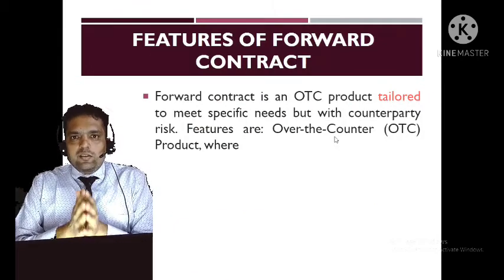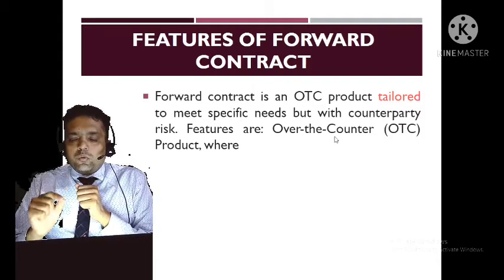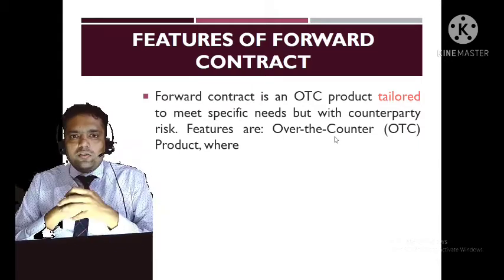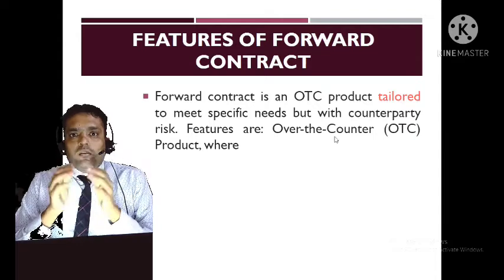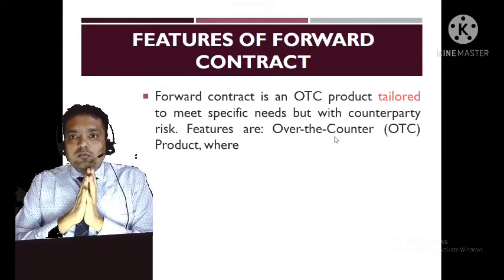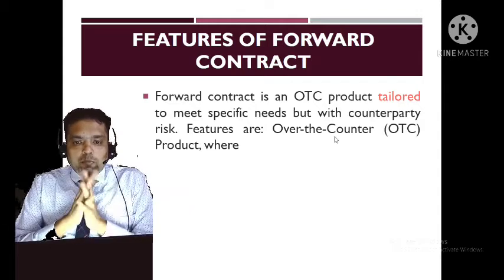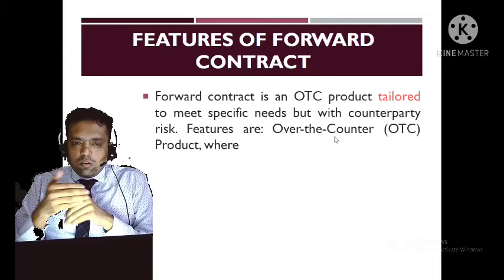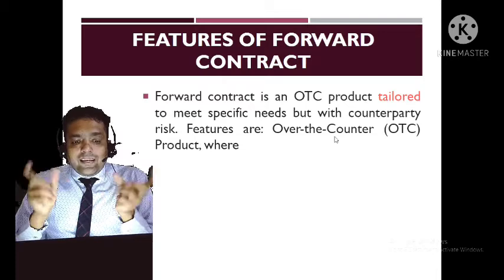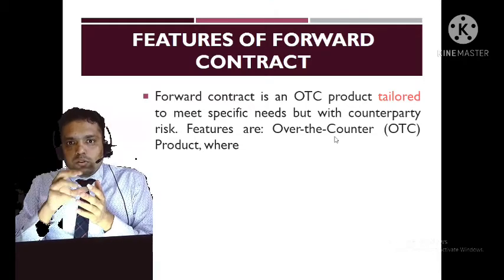Now let us understand some features of a forward contract. It is over the counter and tailor made. As we have just discussed in the example, they have agreed to buy and sell the house without any authorizing body. There was no one who can look after the transaction of both the parties. So it is an over the counter transaction. It is a tailor made product because the house is not exchanged today.